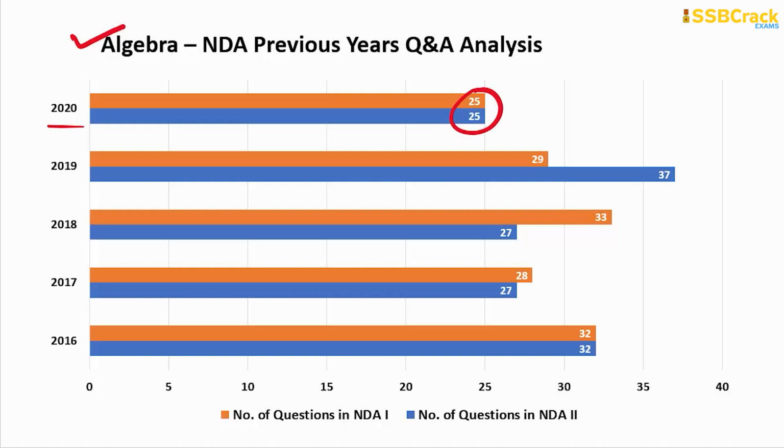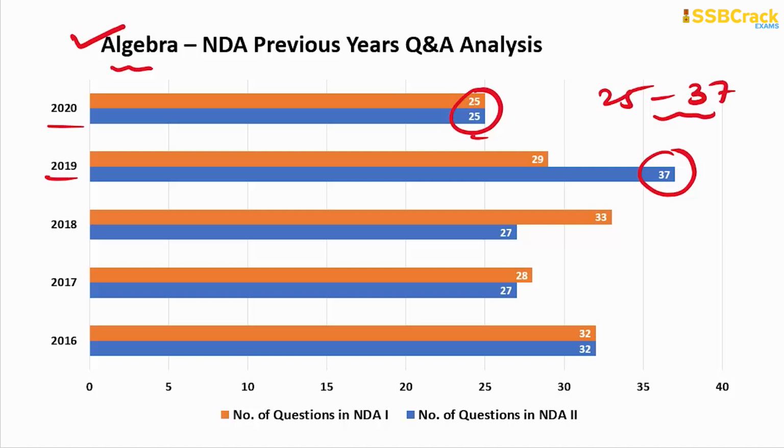The highest number was 37 questions on algebra, in the 2019 NDA 2 examination, and the lowest was 25. So questions ranging from 25 to 37 can be expected from the very first, beginner topic, the base of NDA Mathematics, algebra.